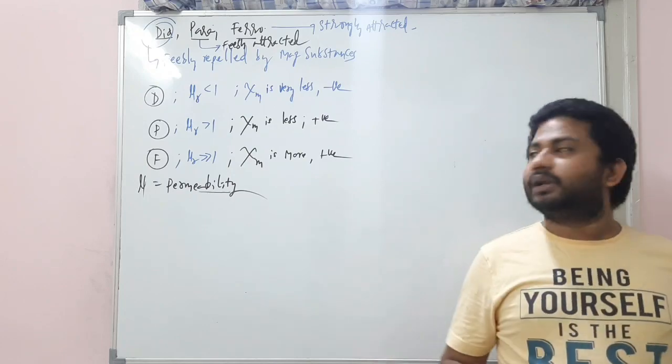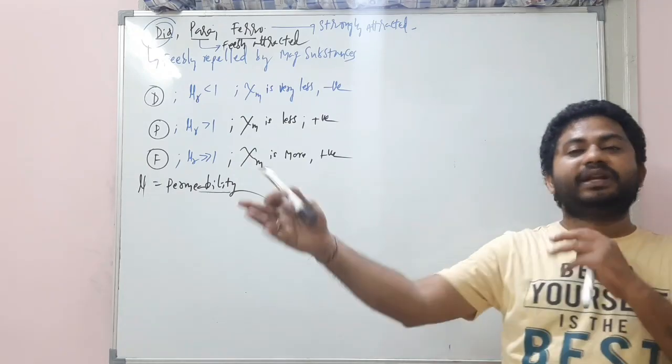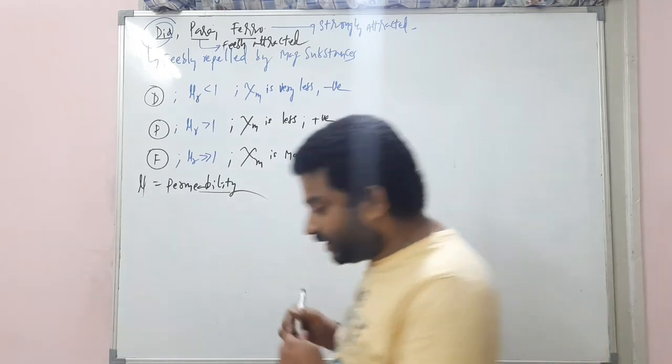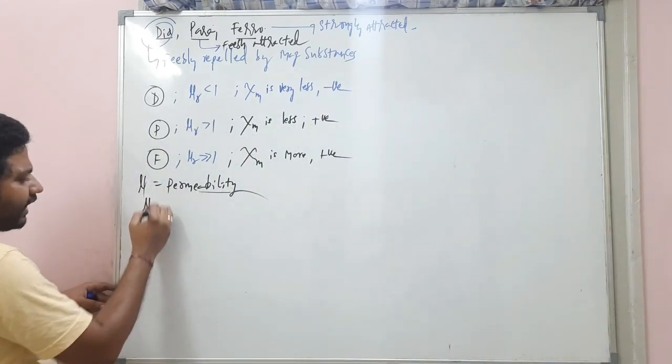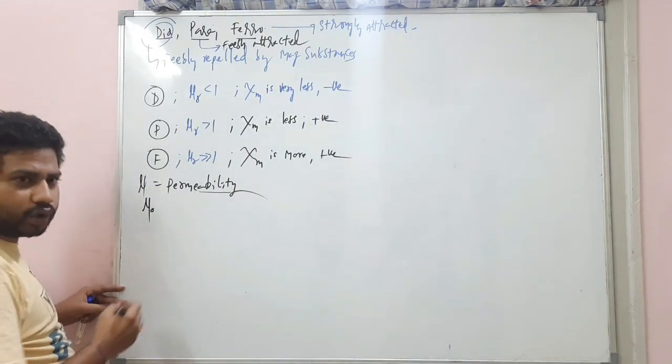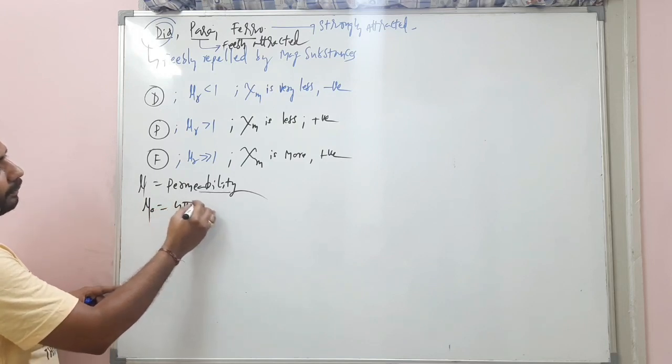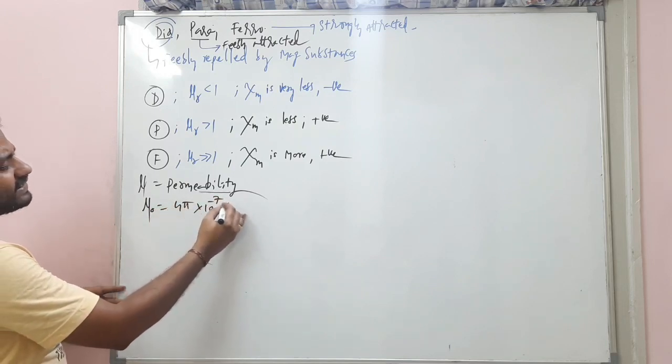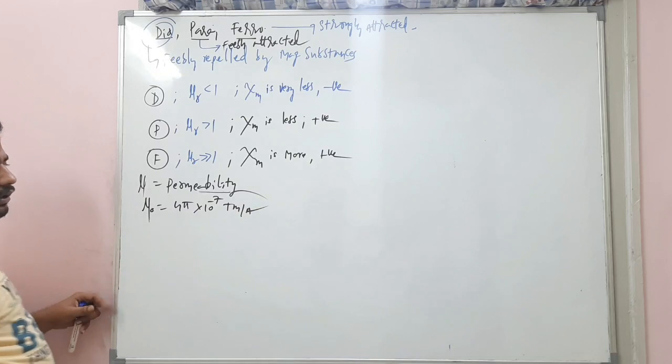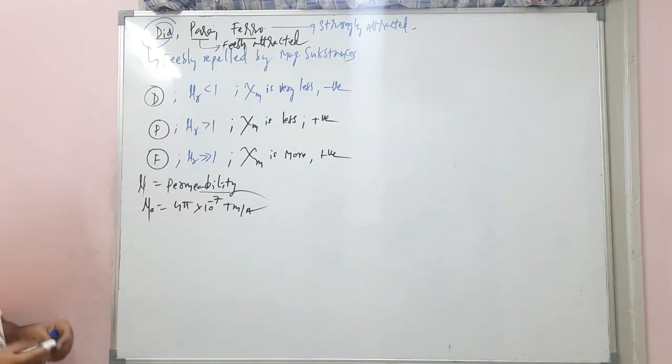That permeability in a particular medium is mu, and the permeability in air or vacuum is mu naught. What is mu naught value? 4 pi into 10 raised to minus 7 Tesla meter per ampere.